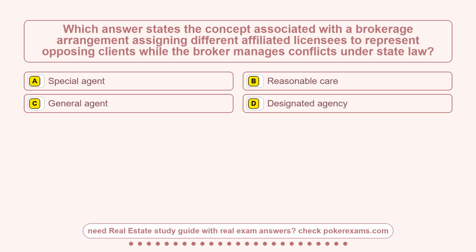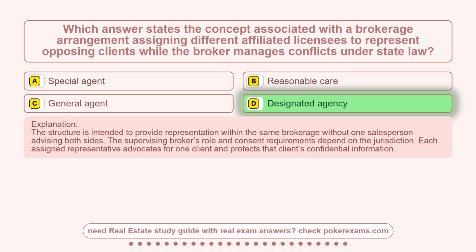Question 7. Which answer states the concept associated with a brokerage arrangement assigning different affiliated licensees to represent opposing clients while the broker manages conflicts under state law? Option A, special agent. Option B, reasonable care. Option C, general agent. Option D, designated agency. The correct answer is option D, designated agency.